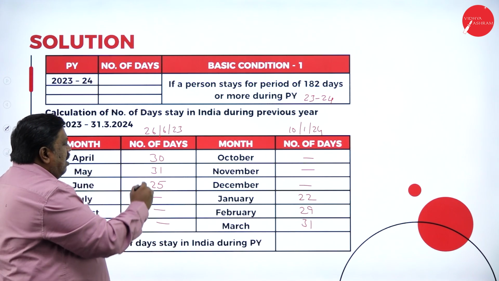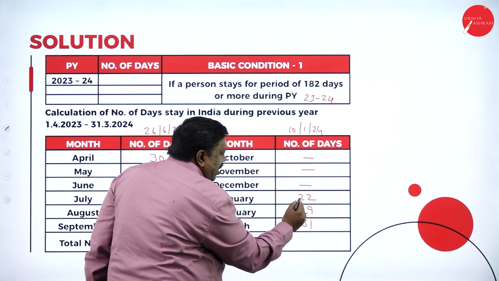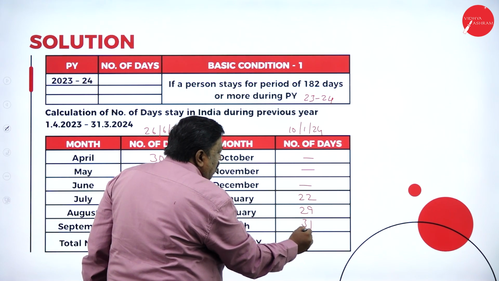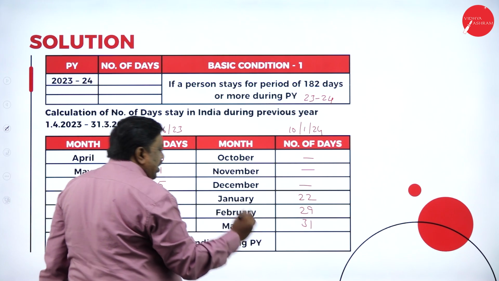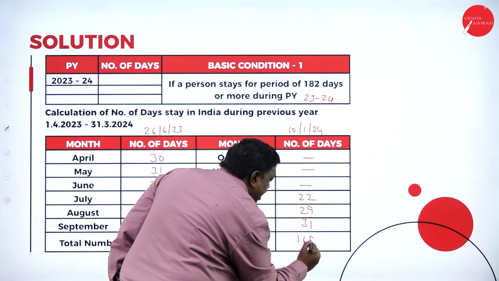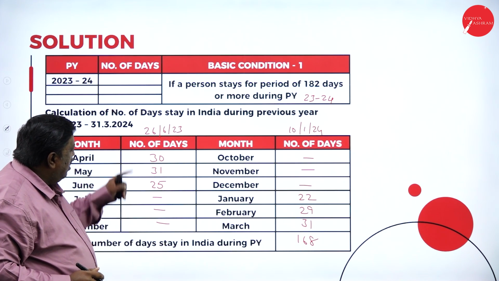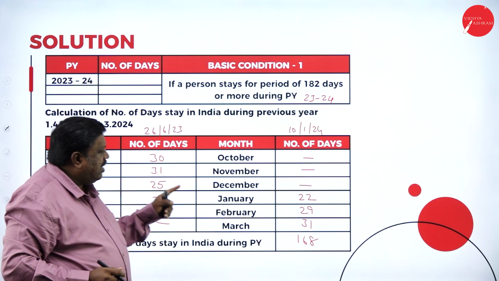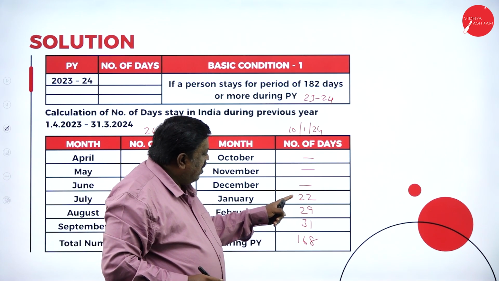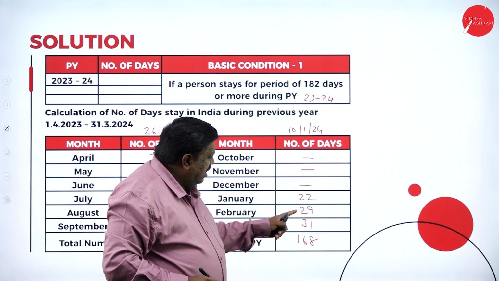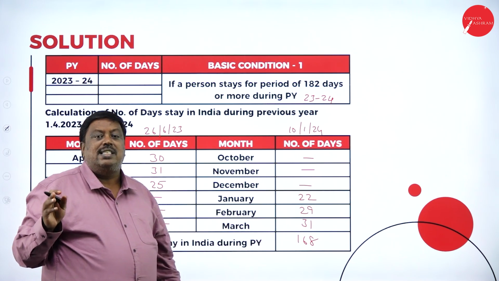So totally 30, 60, 80, 100, 120, 150, 160, 162, 167, 168 days. So I was in India for 168 days during the previous year. 30, 60, 80, 86, 88, 98, 118, 138, 168. So I was totally for a period of 168 days.